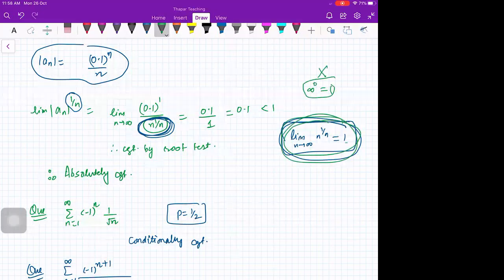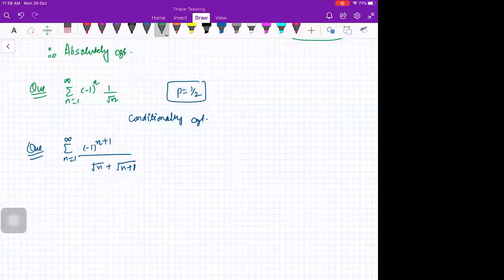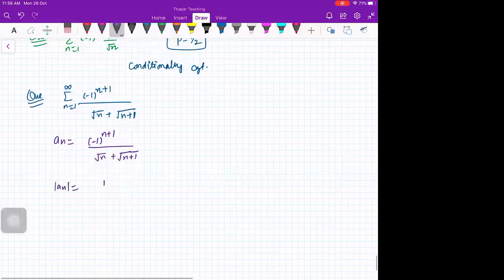Got it? Okay. So tell me this last one, then we'll move to the next concept. Anybody? Convergent, divergent? Tell me, beta. So you see, we're asked to test the absolute convergence. First, we will take the mod. Mod of an is 1 upon root n plus 1. So here, tell me, ये क्या है? Convergent, divergent? Convergent by Leibniz.